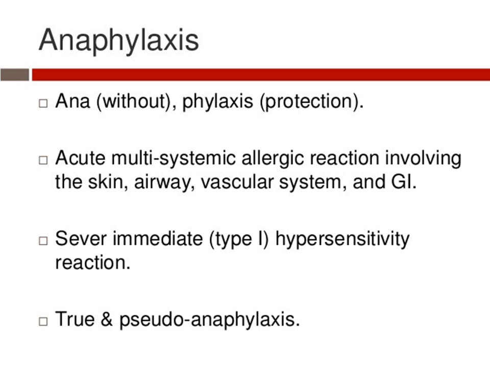Now we'll see the definition of anaphylaxis. It is an acute multi-system allergic reaction. The word multi-system includes all the systems such as the respiratory system, digestive system, integumentary system, renal system, etc. Many systems start to react very fast when there is no protection for our body. So this involves our skin, airway, vascular and GI systems. It is a type 1 hypersensitivity. It can be true or it can be pseudo.